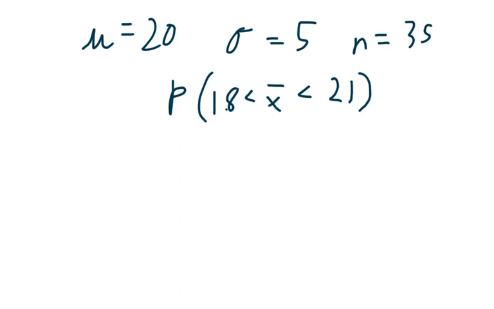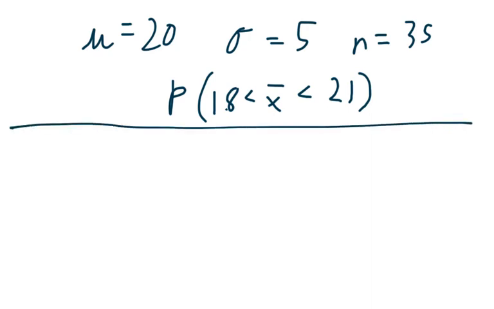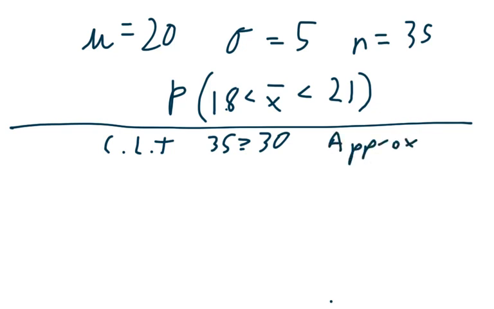Alright, so let's say we have another situation where the mean of the whole population is 20, the standard deviation is 5, and we're going to survey 35. We're going to do a random sample of 35, and they don't tell us what the distribution looks like. So once again, we're going to use the CLT because 35 is bigger than 30. And so we can say that our distribution for x bar is going to be approximately normal,